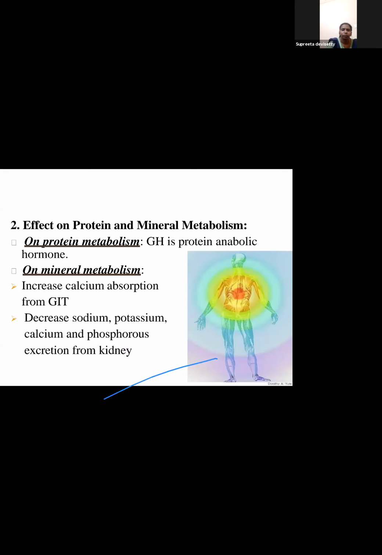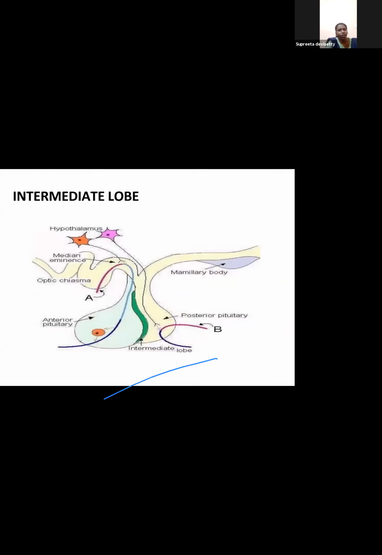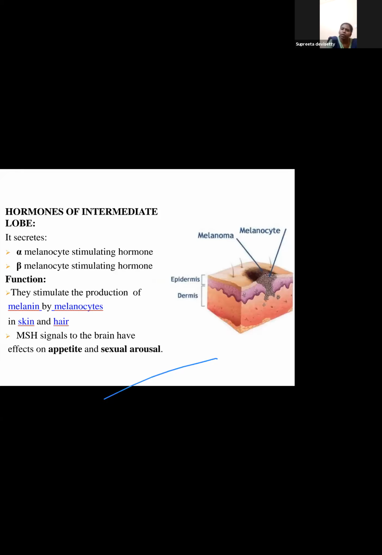I have put one slide of prolactin. Let's see if it's there in the future. Okay, next, coming to the intermediate lobe, it secretes only one hormone, that's melanocyte stimulating hormone. I told you, it is basically in relation to the melanocytes and melanin.